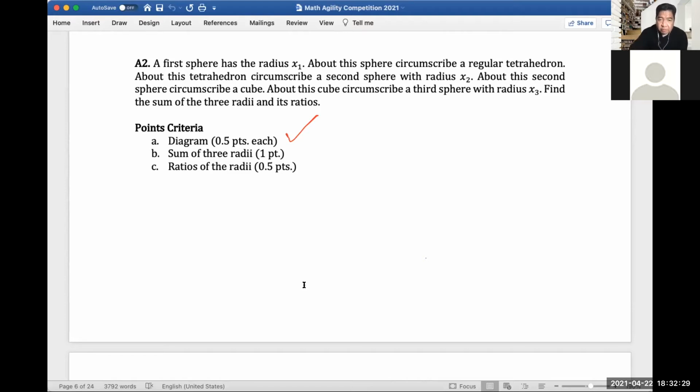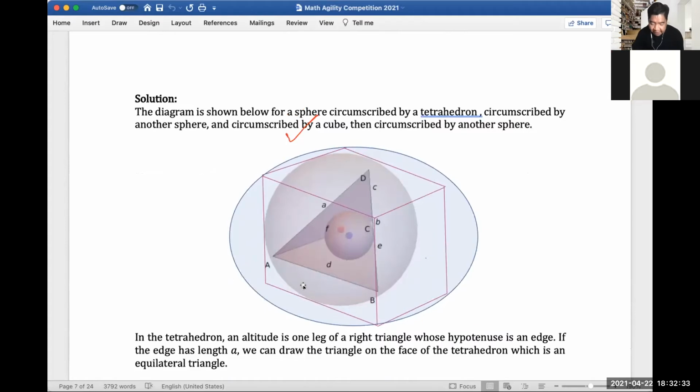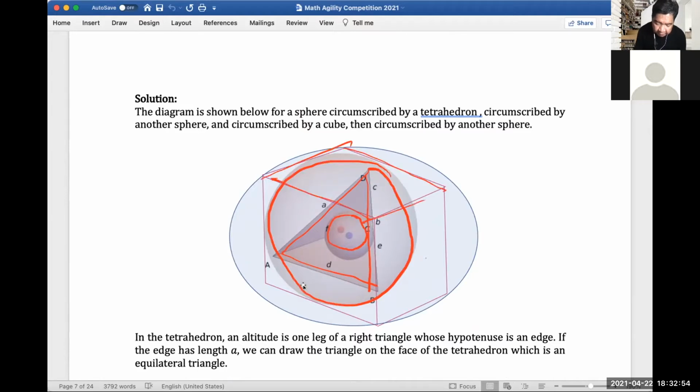Okay, let's move. I'll be scrolling it up. This is the best way I can draw this. This is the first sphere, and then this is the tetrahedron, and then this is the second sphere, and this is the cube, and the third sphere is here.